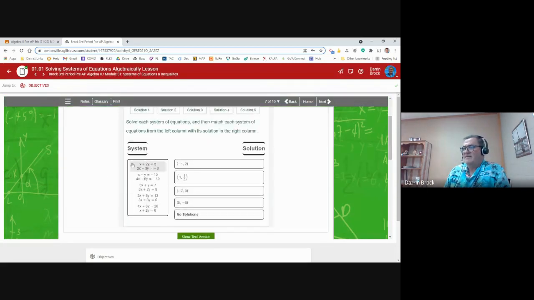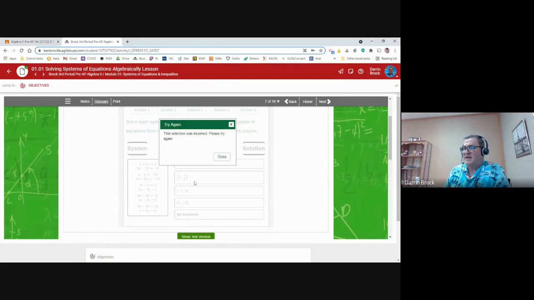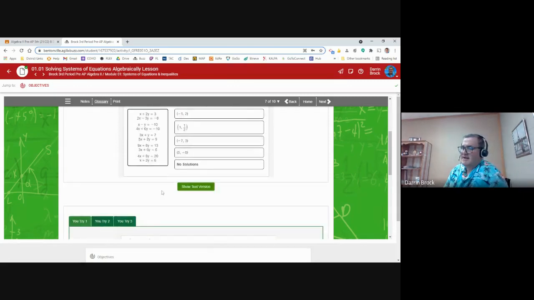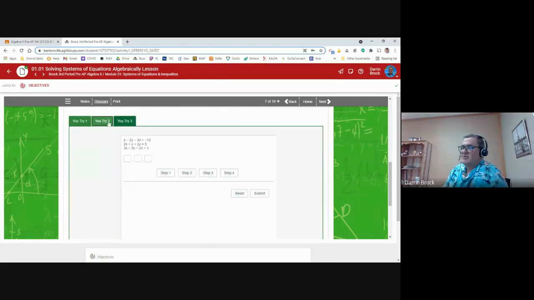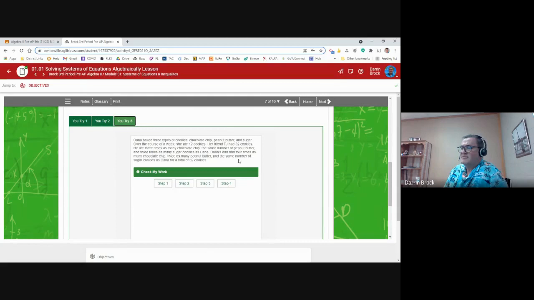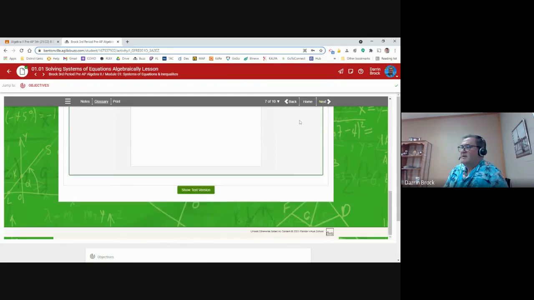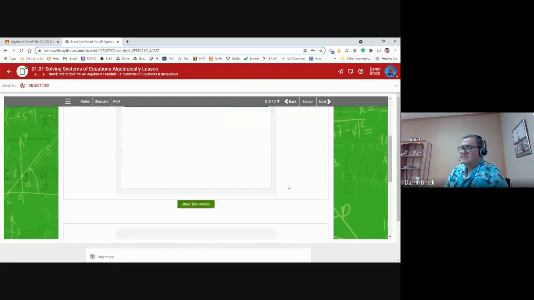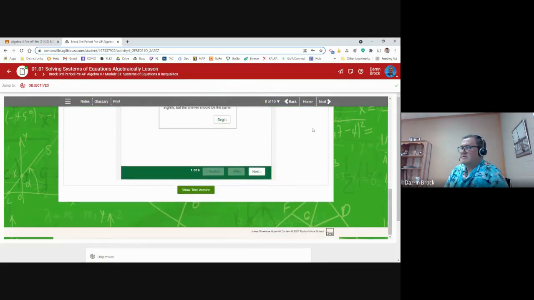So this gives you 5 different equations. You come up with the answers, and then you have to match them. So if you think this one goes with that one, you click that and that. Oh, that was not right. But if you click the correct 2, it'll disappear because you got the right ones matched up. Here's some more that you can try down here. 3 different problems you can try. More problems you can try here on page 8. All right. So there's different problems.